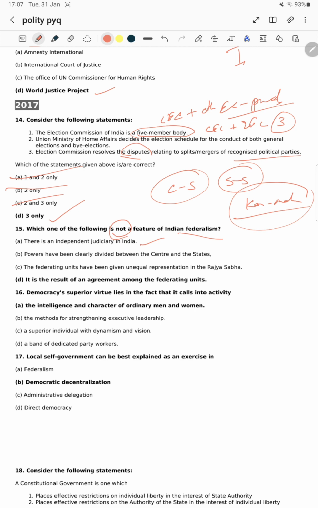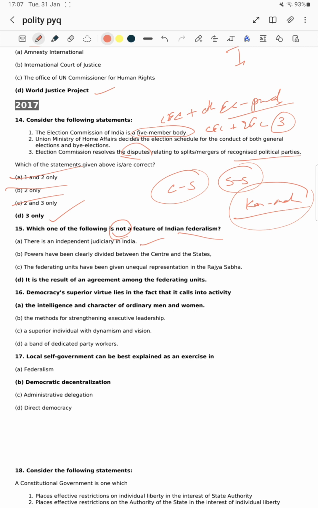Sir, the same question was asked in last year's exam paper. They ask it in such a way that the features of Indian federalism are asked, and the independent judiciary in India, independence of judiciary, is the answer. This is a repeated question, sir. The 2017 paper and the 2021 paper have given the same question. Now, statement A is right. We should know it is not a feature.